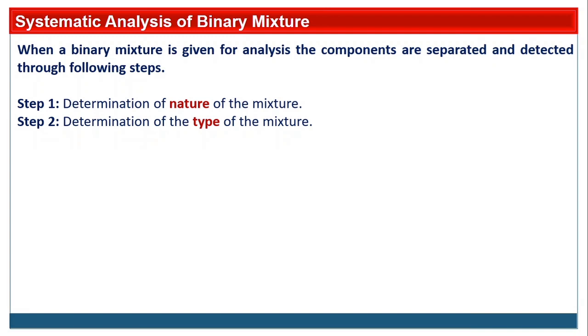The mixture contains two organic compounds, so there should be two types for each mixture. We know organic compounds are of four types: acid, phenol, base and neutral. So for the binary mixture, it may be acid-base, phenol-base, phenol-neutral, neutral-neutral. Likewise we have to determine the type of the mixture. Third step is the separation of the mixture into two components.